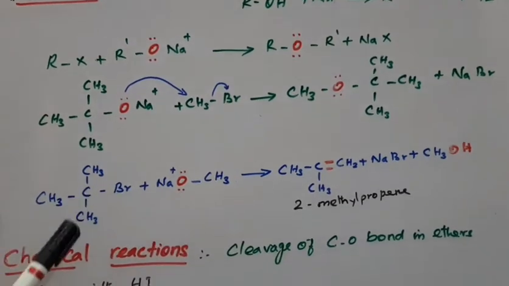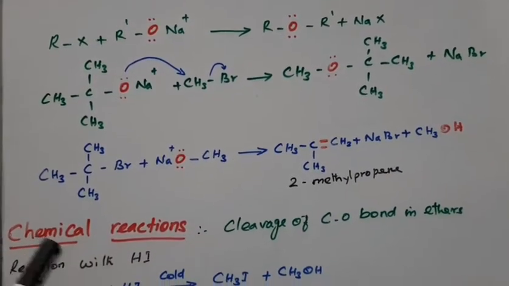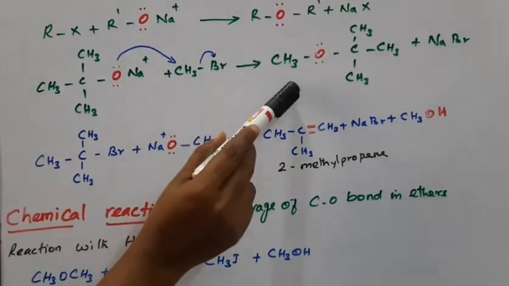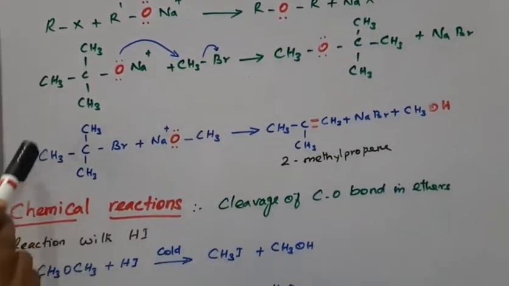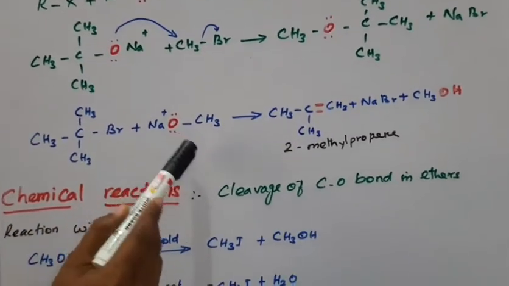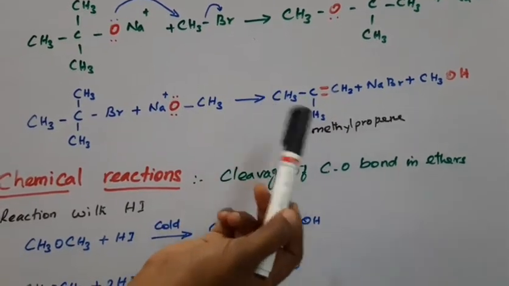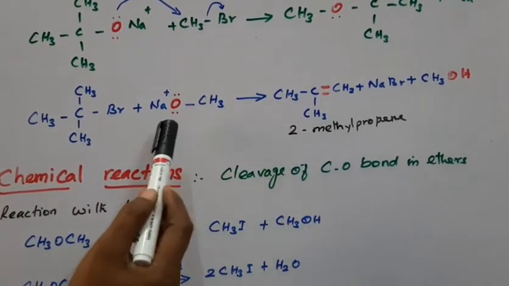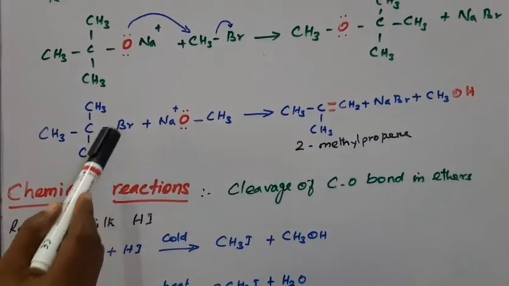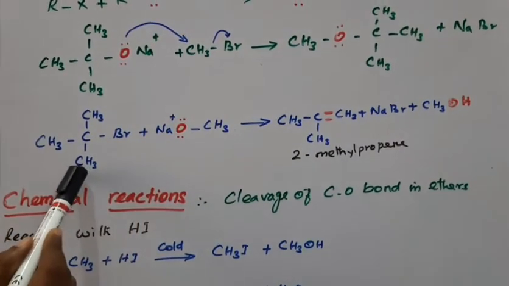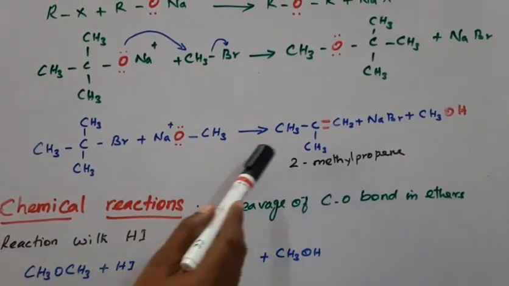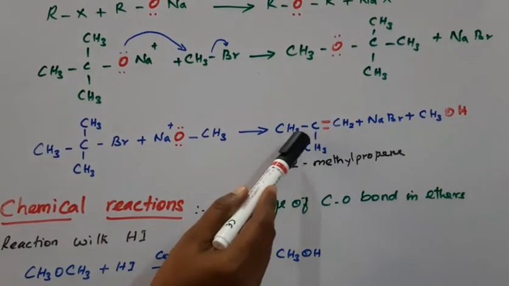Okay, and suppose the third condition, the primary alkyl halide, is the expected product. With a tertiary alkyl halide reacting with alkoxide, we cannot get the ether product. Alternatively we can get alkene. Why? Because here this is a leaving group, beta elimination takes place, so it undergoes beta elimination and produces the alkene as a product.